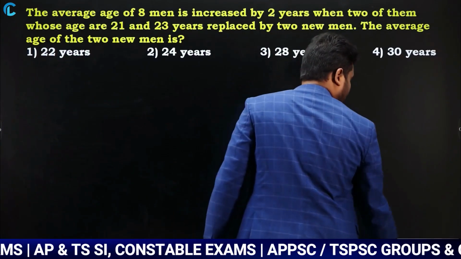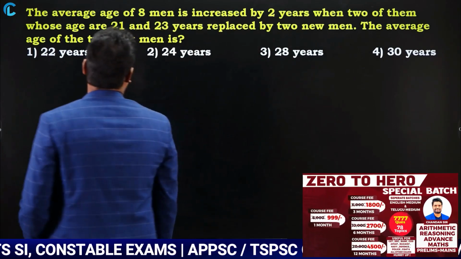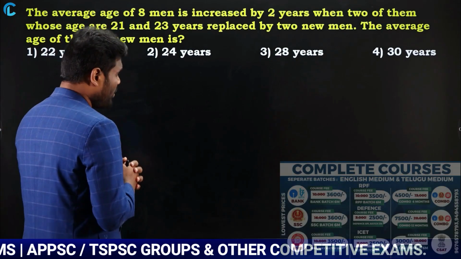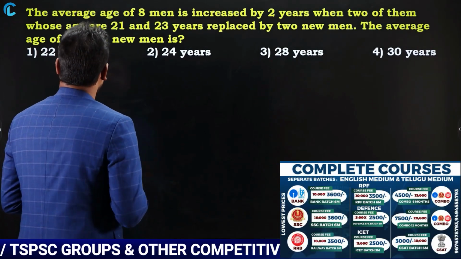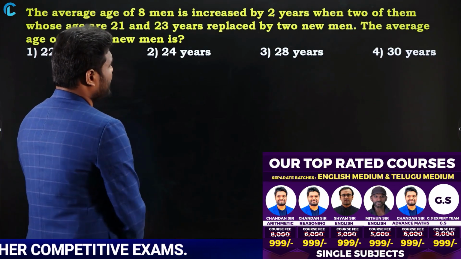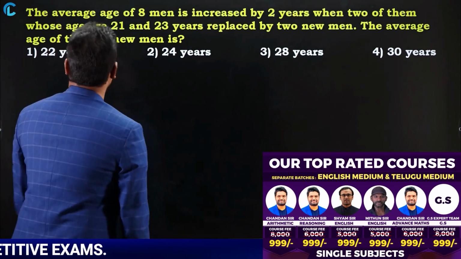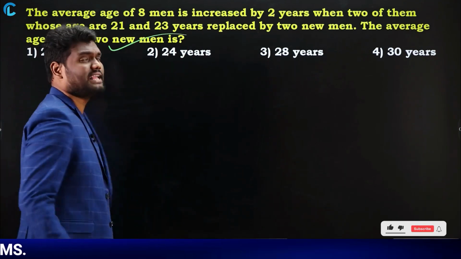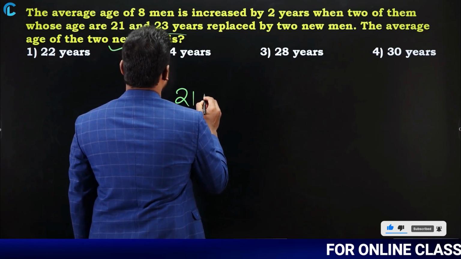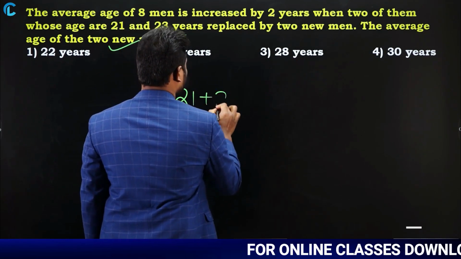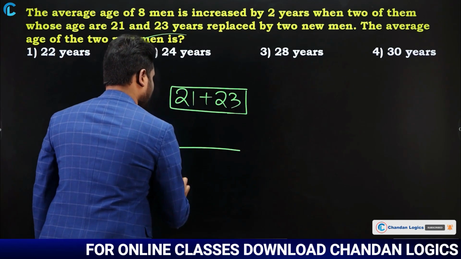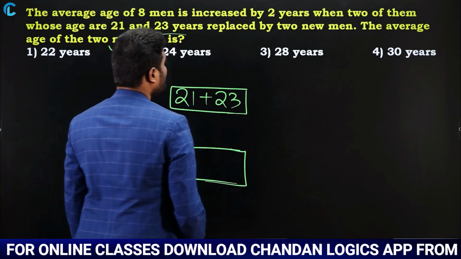That's it. Next one, the average age of 8 members is increased by 2 years when 2 of them whose ages are 21 and 23 years are replaced by 2 new men. The average age of 2 new men is how much? Very simple, similar to the earlier question. So 2 persons are 21 and 23. Yes or no? Now these 2 persons are replaced by 2 new persons.